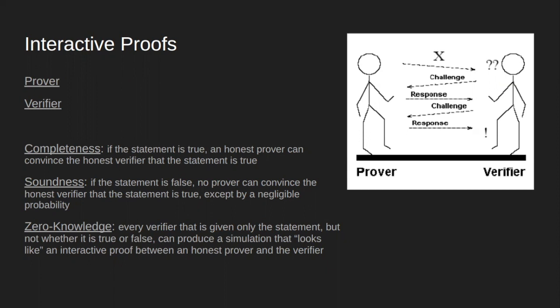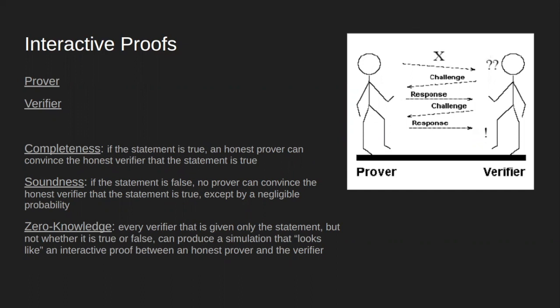If the statement is false, no prover can convince the honest verifier that the statement is true, except by a negligible probability. What this means is that if the statement is false, the verifier cannot be convinced that the false statement is true, no matter what the prover does. If the prover cheats, whether they're honest or not, no matter what they do, the verifier cannot be convinced that the statement is true if it is false, except by a negligible probability.